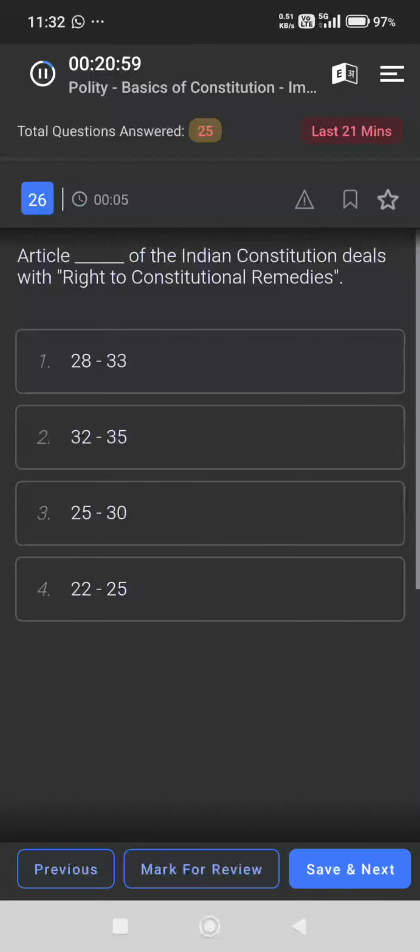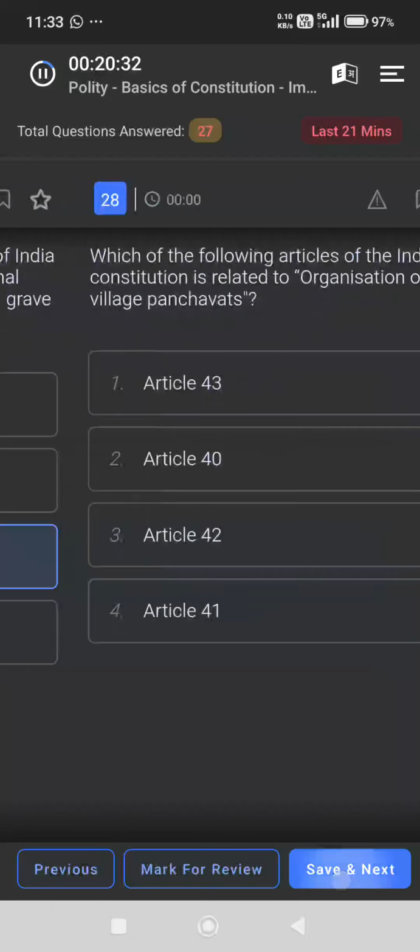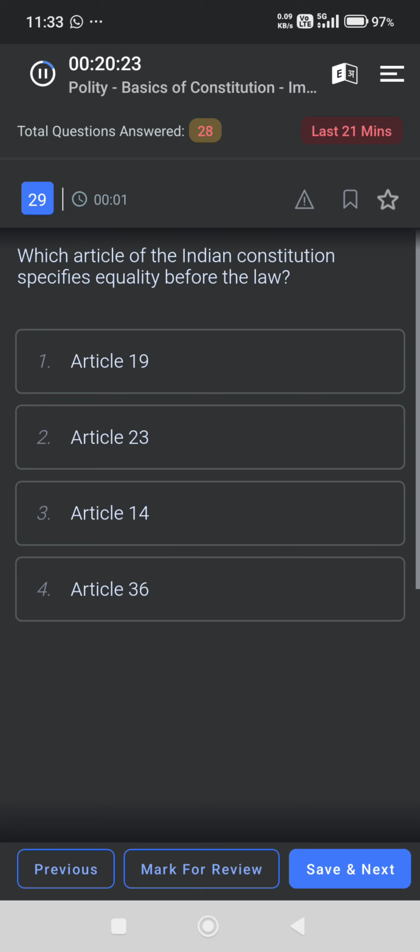Article 32 to 35 of the Indian Constitution deals with the right to constitutional remedies. Under which article of the Constitution of India can the President of India declare national emergency if he or she feels that there is a grave threat to the security of the country? Article 352. Which of the following articles of the Indian Constitution is related to organization of village panchayats? Article 40. Which article of the Indian Constitution specifies equality before law? Article 14.